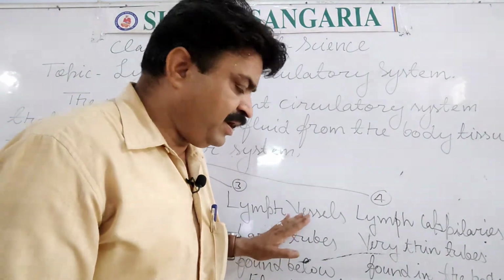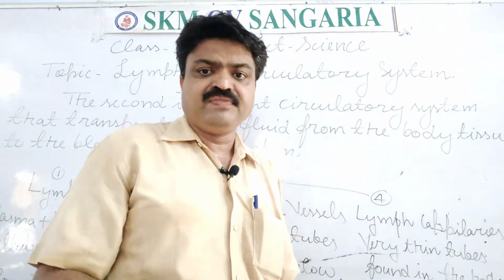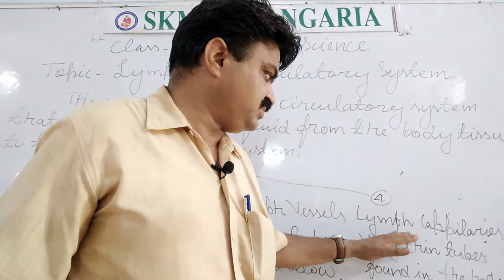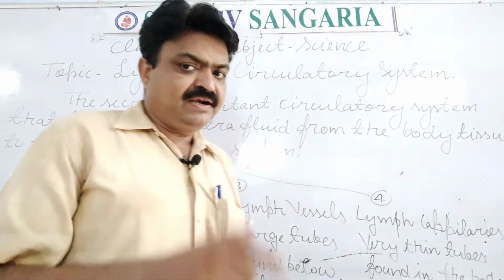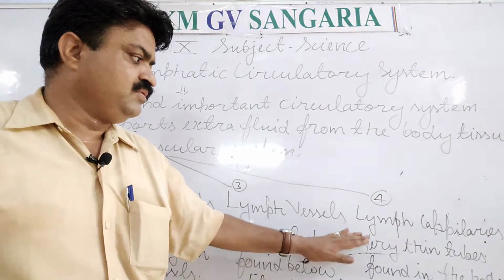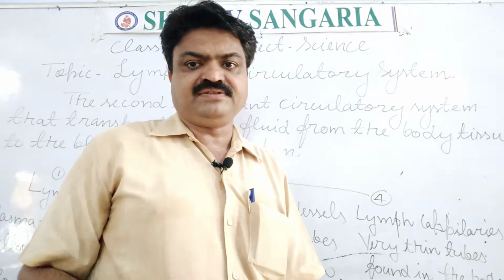They are again branched into very tiny tube-like structures, found in our body tissues, and these thin tube-like structures are known as lymph capillaries.